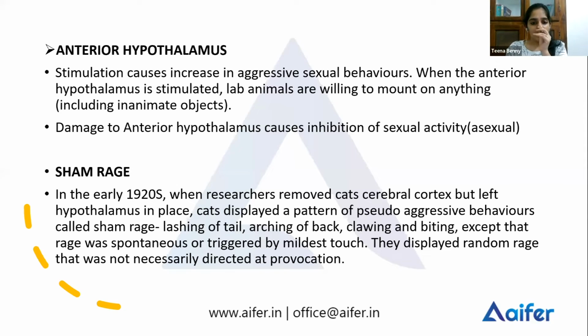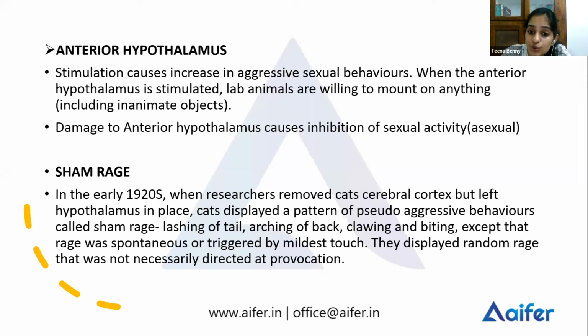Now, a study related to the hypothalamus, wherein the researchers removed the cerebral cortex of cats. Okay, what did researchers remove? They removed only the cerebral cortex. They kept the hypothalamus intact, untouched. And what happened?